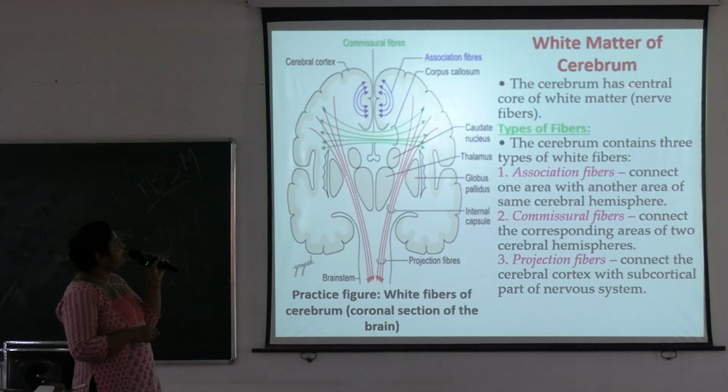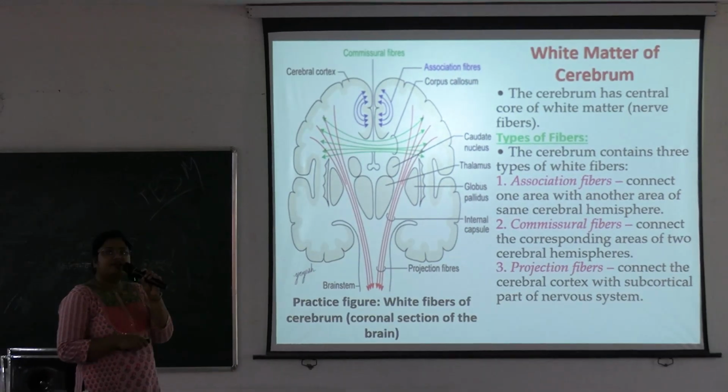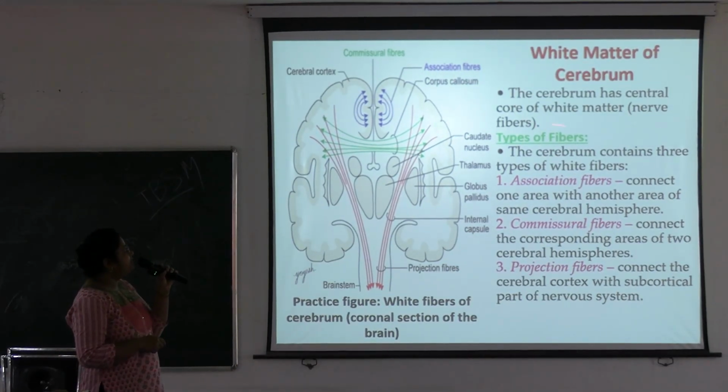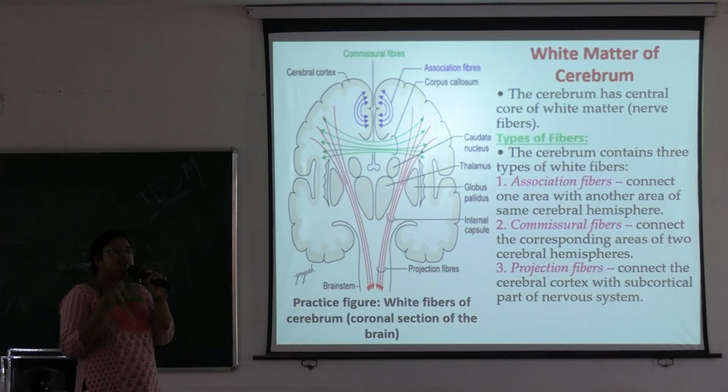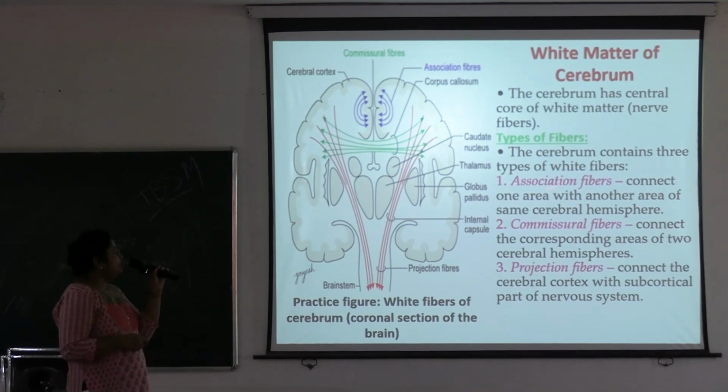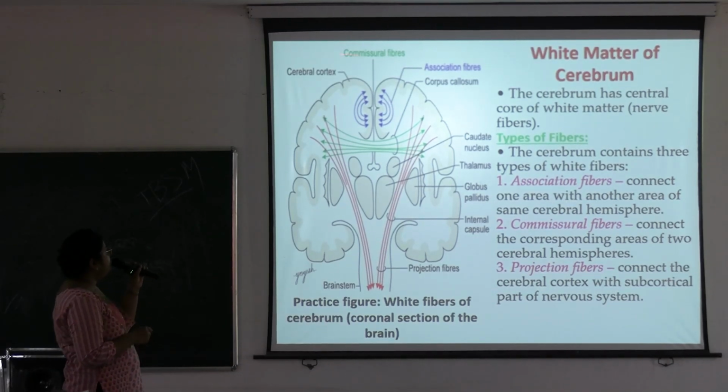Cerebrum consists of central core of white matter. White matter is formed by the nerve fibers. Okay. And outer part is the gray matter. See this gray portion. This part consists, silence everyone. So this outer part is the gray matter and inner white matter is present in the cerebrum.